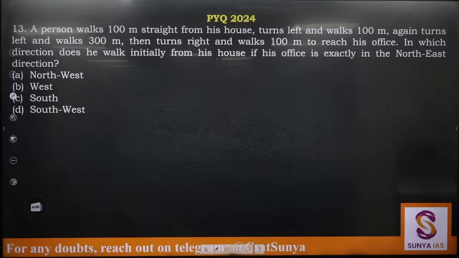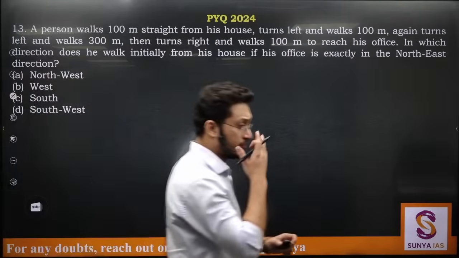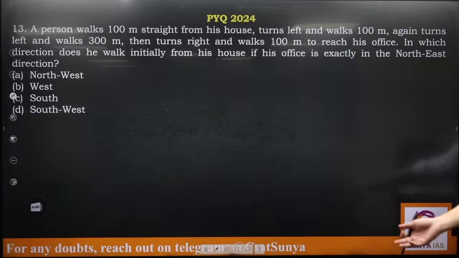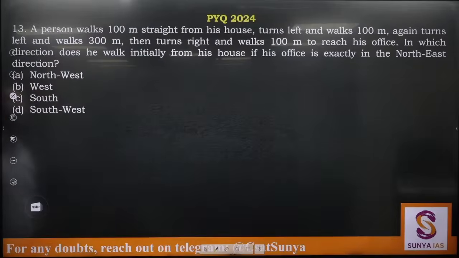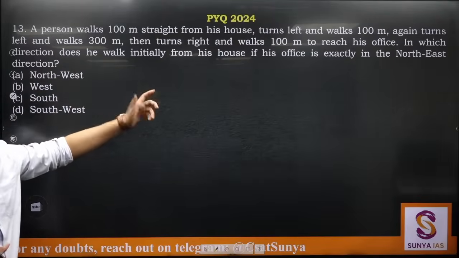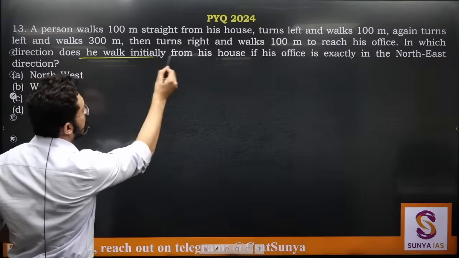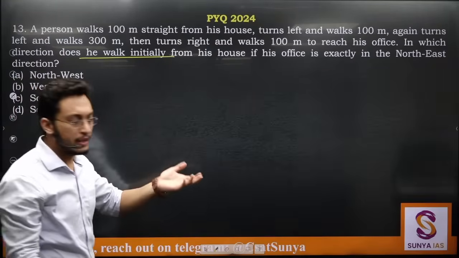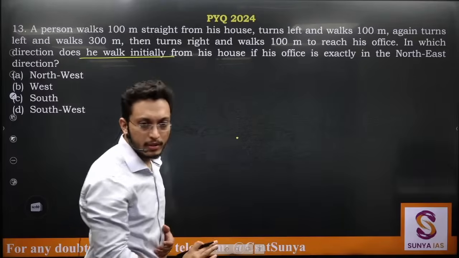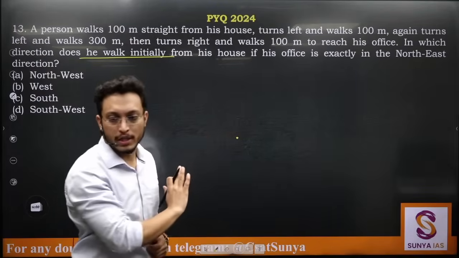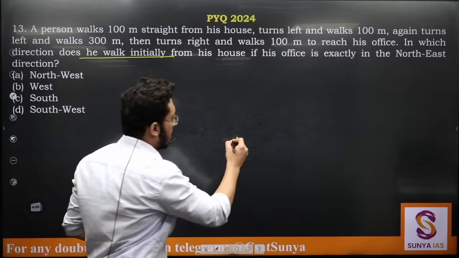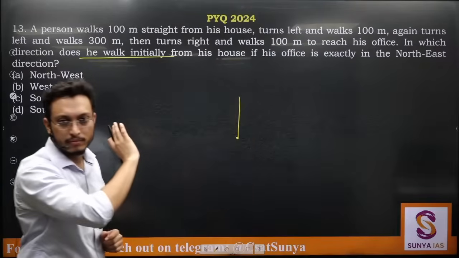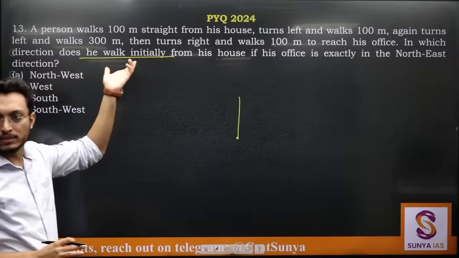Done? Okay, a person walks 100 meters straight from his house. Now the initial direction is not given and they are asking us the initial direction only. So let's assume any direction right now. Let's assume that he starts walking in this direction. I'm not saying that this direction is north. This direction is the initial direction. I need to find what this direction is based on the final directions given in the question.